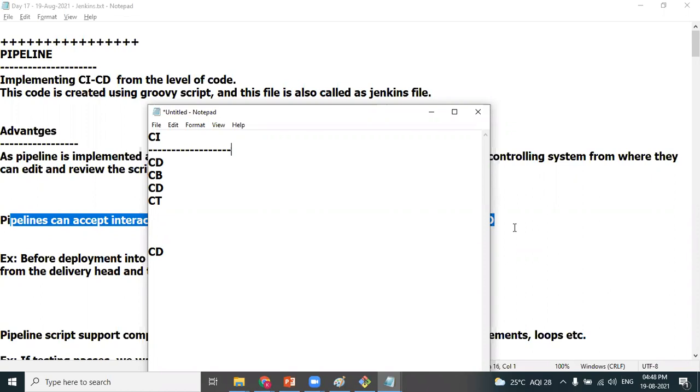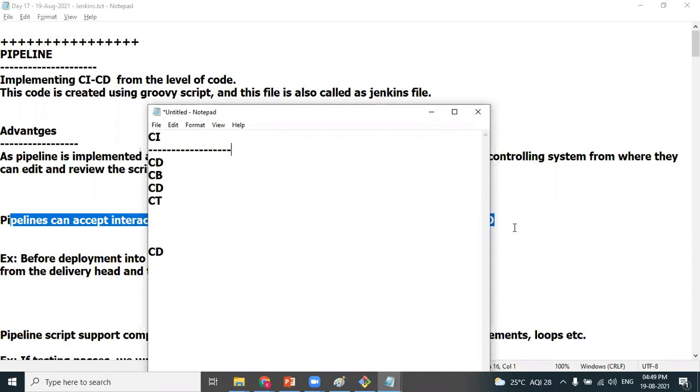Assuming testing has passed, in 90% of the cases, the client does not want to move it into production automatically. They're very careful with respect to moving the application live. Your job should wait for approval.